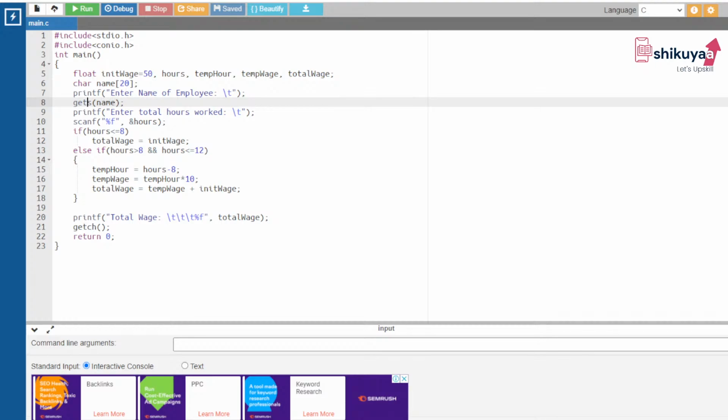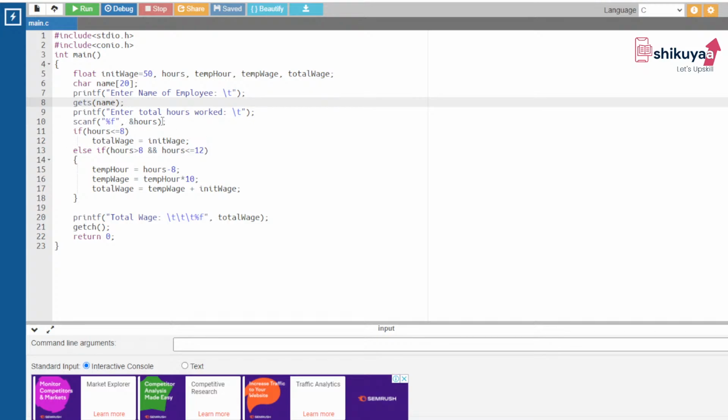Now, after taking the name of the employee, we have to take the number of hours that the particular employee worked. Until and unless we get the total number of hours worked, we are unable to calculate the wages of that employee. So printf "enter total hours worked", scanf("%f", &hours).